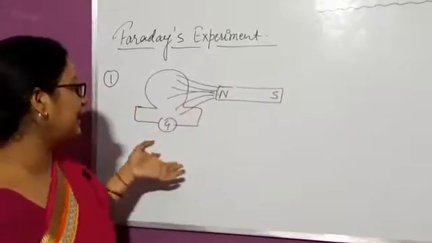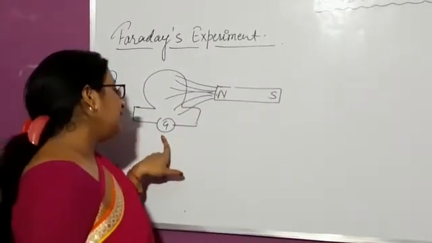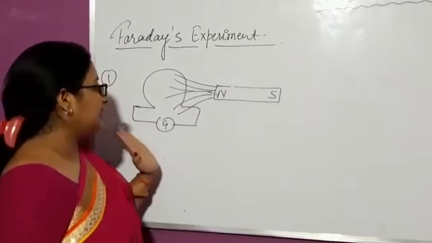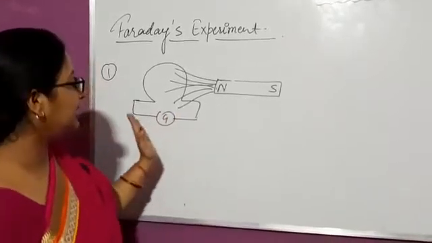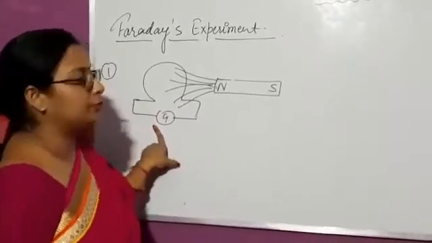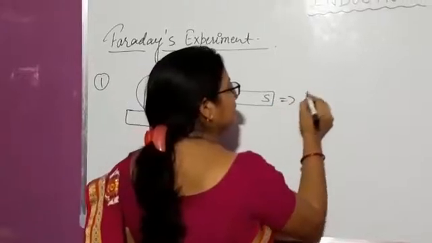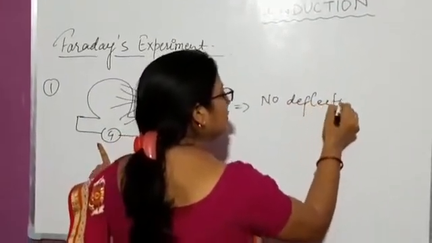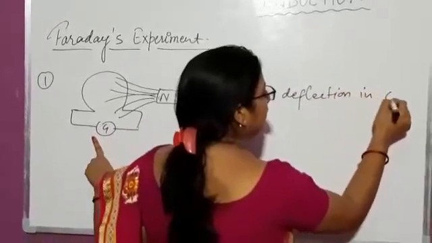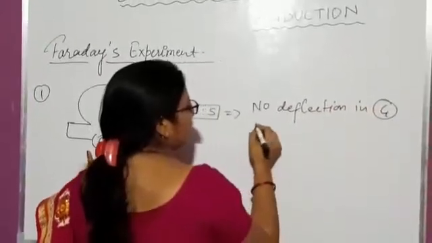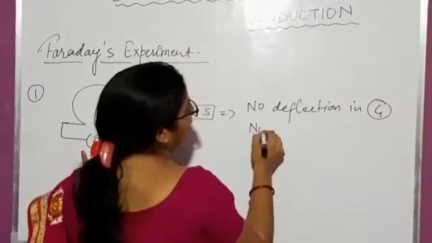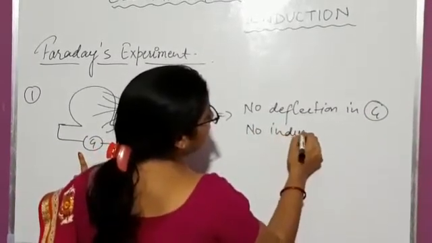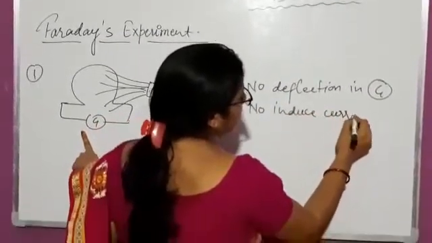So in that case, Faraday observed that there will be no deflection in the galvanometer, and there will be no induced current.